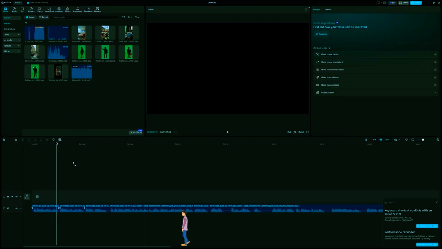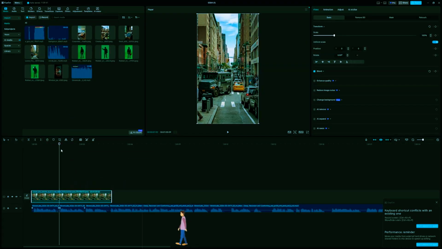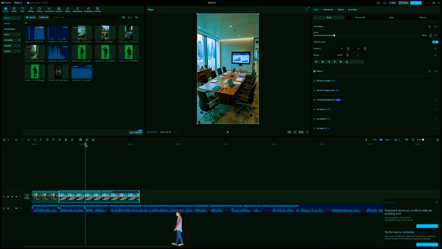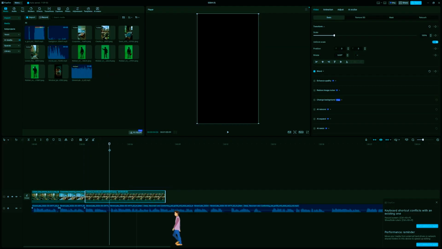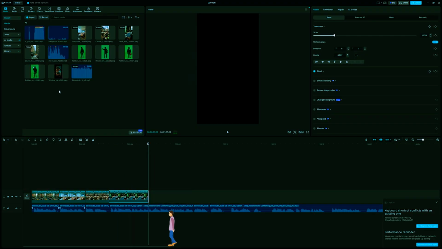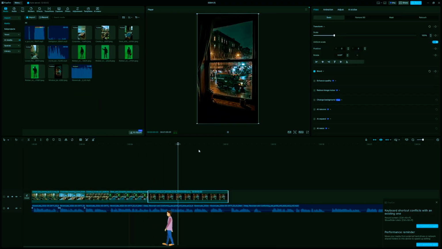Then, I am grabbing all those generated background images we made earlier and dropping them onto the layer directly above the audio. Now, we sync. I am manually trimming the edges of every single image clip so the backgrounds switch exactly on the beat of the voiceover. Pacing is everything. Obviously you'd have more scenes than me, I just have less so I don't repeat myself for ages.